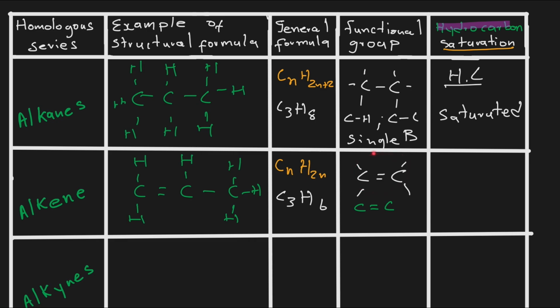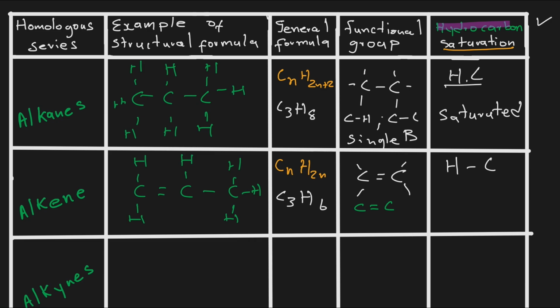Now in this functional group or in this homologous series, do you see we only have carbons and hydrogen atoms. So this means this is a what? This is a hydrocarbon because we have hydrogens and carbon atoms only. So that means it is also a hydrocarbon.